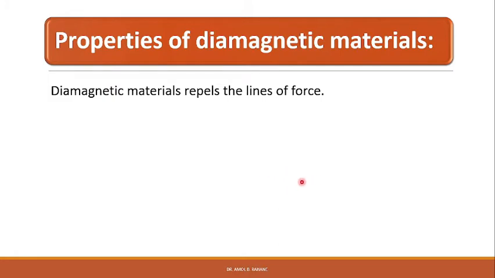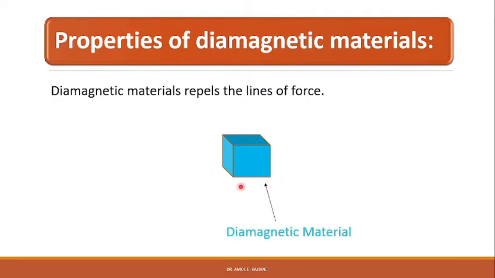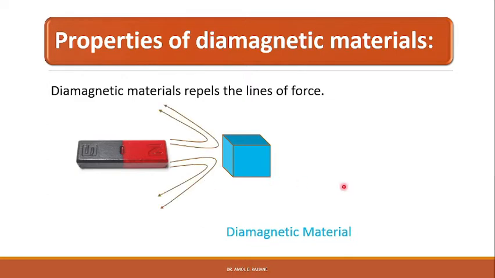Diamagnetic materials also repel the lines of force, right? We know the magnetic lines of force start from the positive pole and end on a negative pole. So the magnetic lines of force will be repelled by the diamagnetic material. When a piece of diamagnetic material is placed in the lines of force, the lines of force will be repelled by this piece. This is one of the properties of diamagnetic materials.